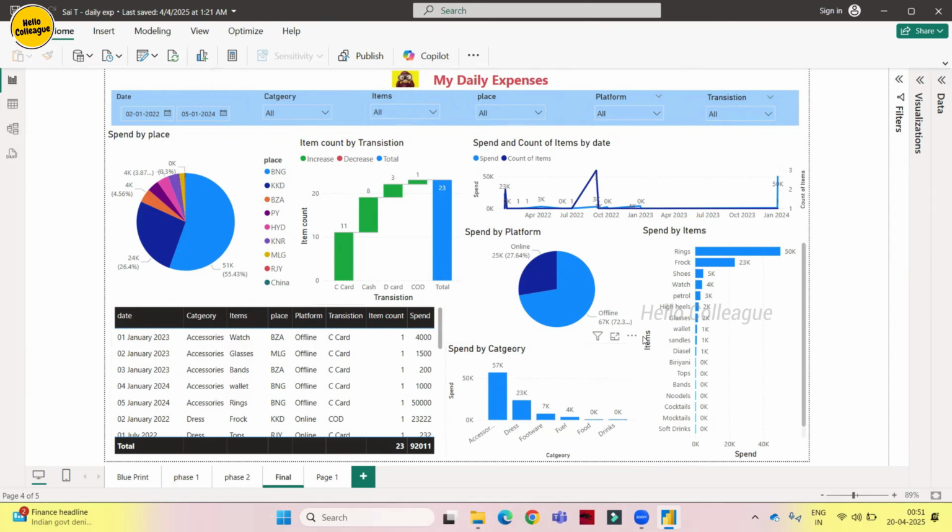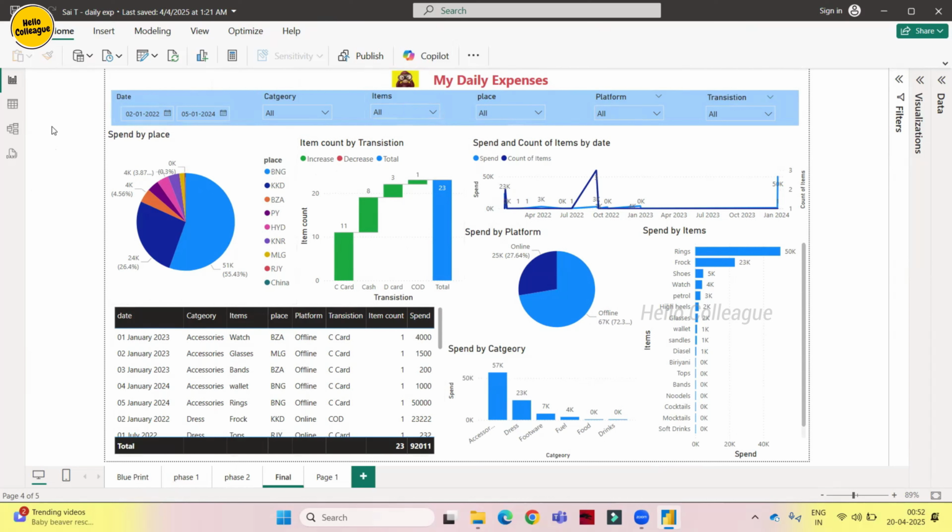But if you look at this report and the colors, nowhere are we using brown, nowhere are we using yellow. In most cases, what the client requires is they want to see the data and the visuals, and the colors should be the company's logo colors. In that case, our report should look yellow and brown.